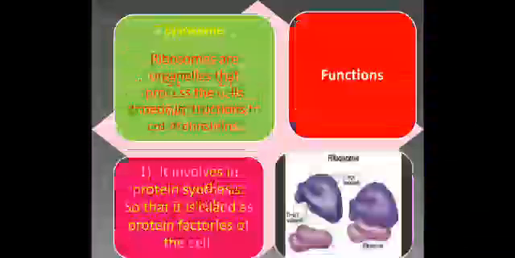It is seen in the eukaryotic cell. Next, we'll discuss the functions of the ribosome. It is involved in protein synthesis, so it is called the protein factory of the cell.